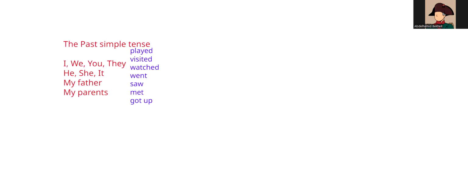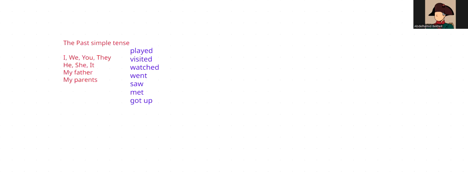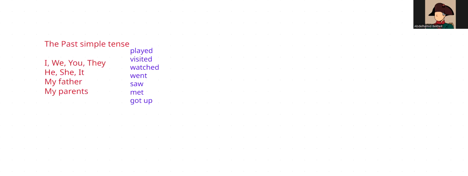So let's change the color here. As you can see, we use verb 2 with all pronouns, singular, plural, he, she, it. So we use verb 2, ed, or irregular verbs.